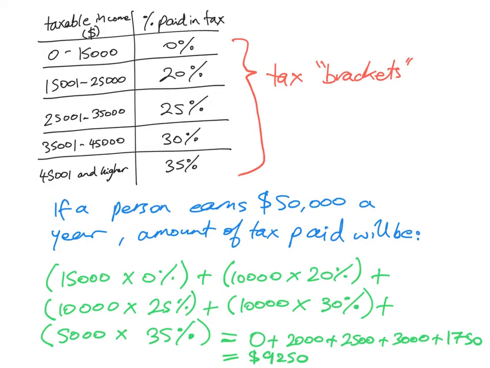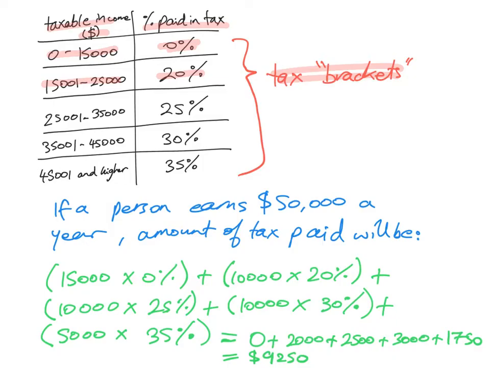Essentially, what happens is you divide income into tax brackets. Okay, so here's the taxable income and here's the percentage paid in tax. Say, for example, if you earn between $0 and $15,000 in 1 year, your percentage paid in tax is 0. This is your tax-free income. So people earning anything below that don't pay tax. Between $15,000 to $25,000, maybe 20% is taken in tax.